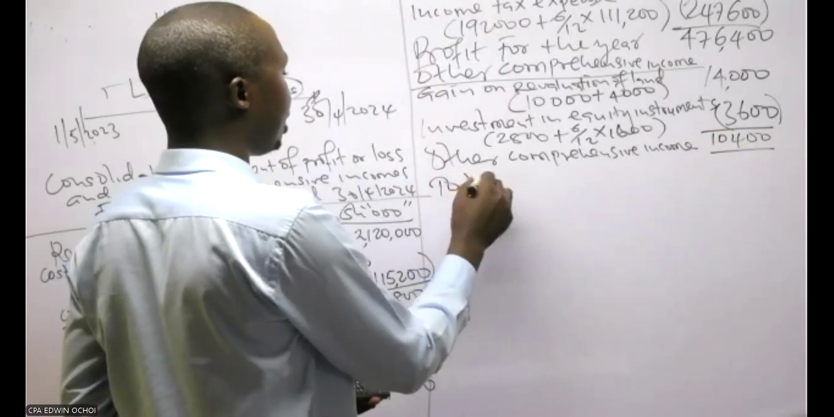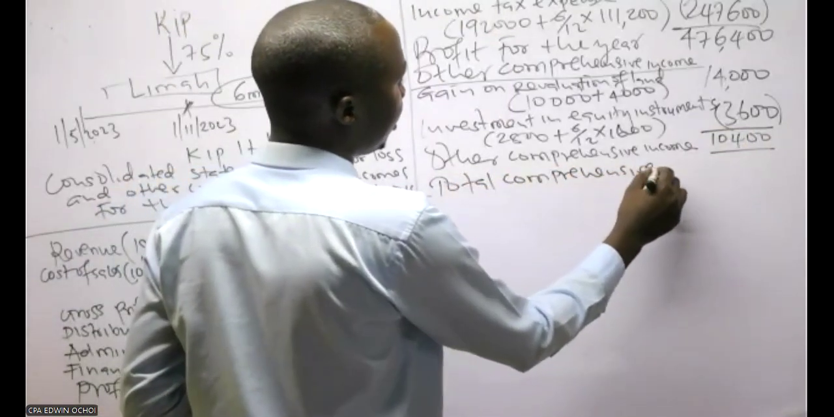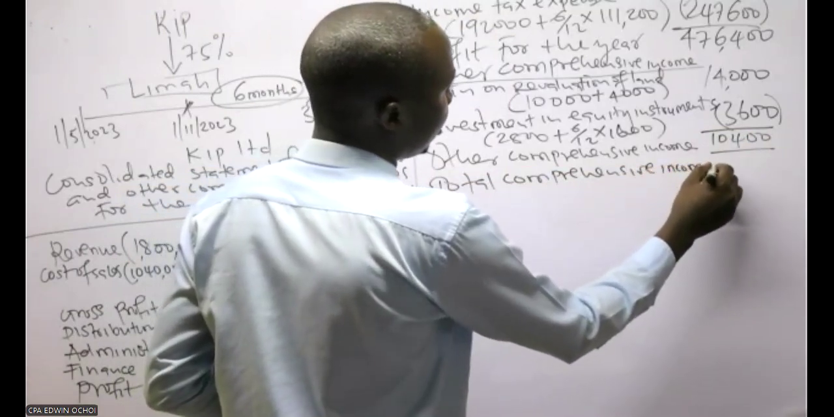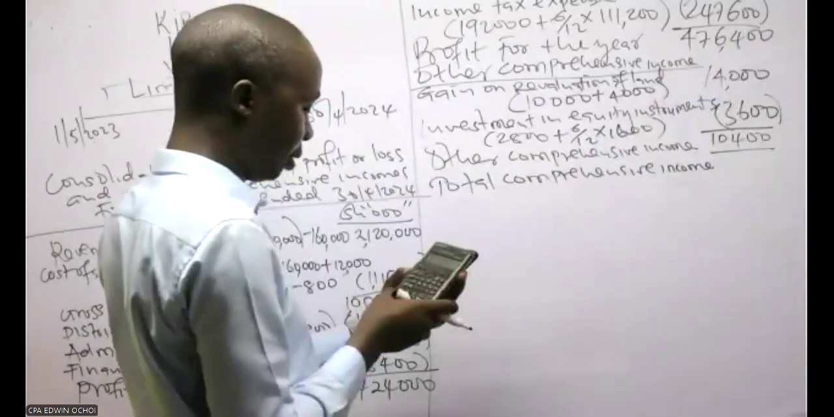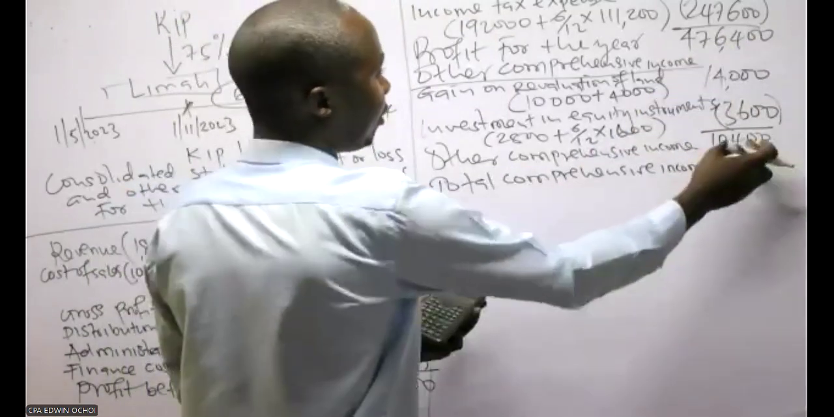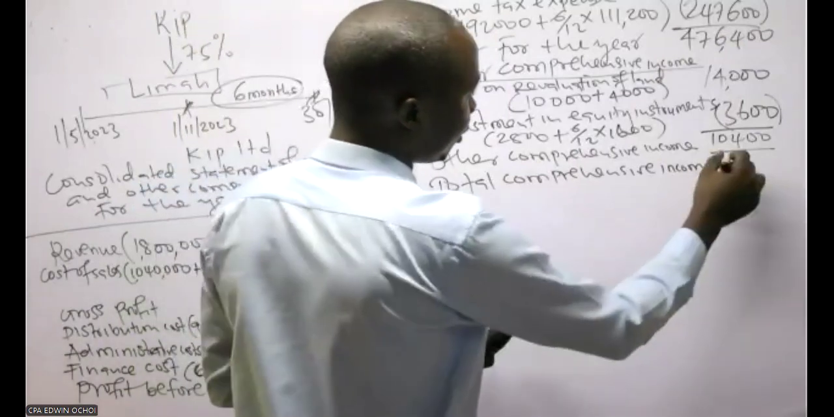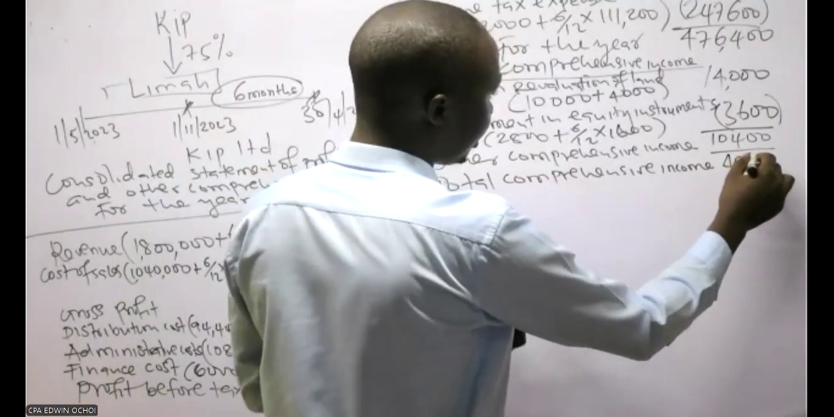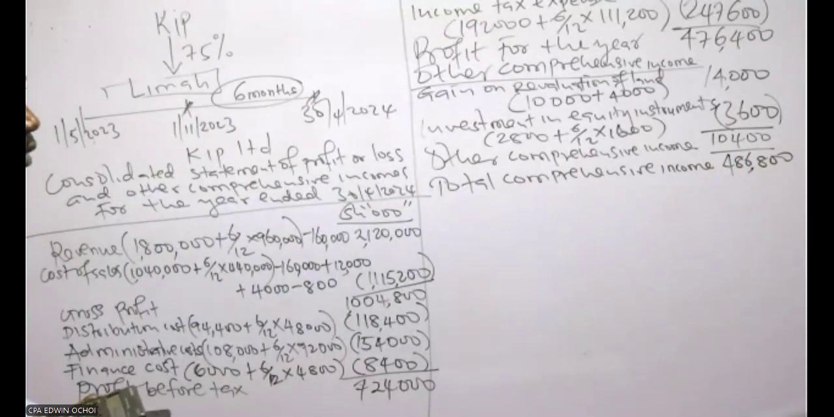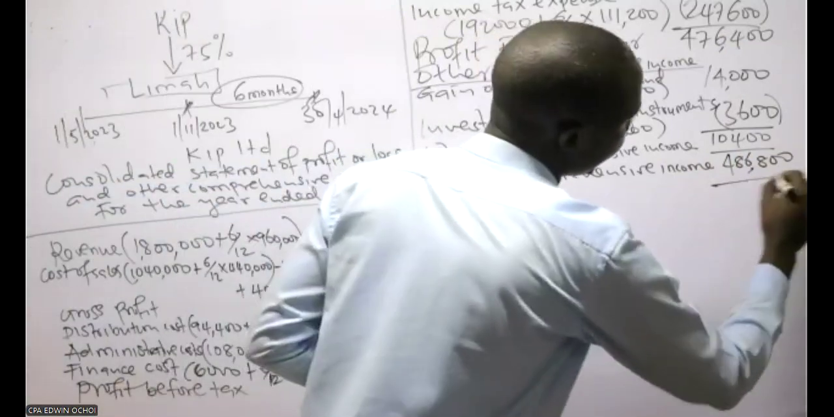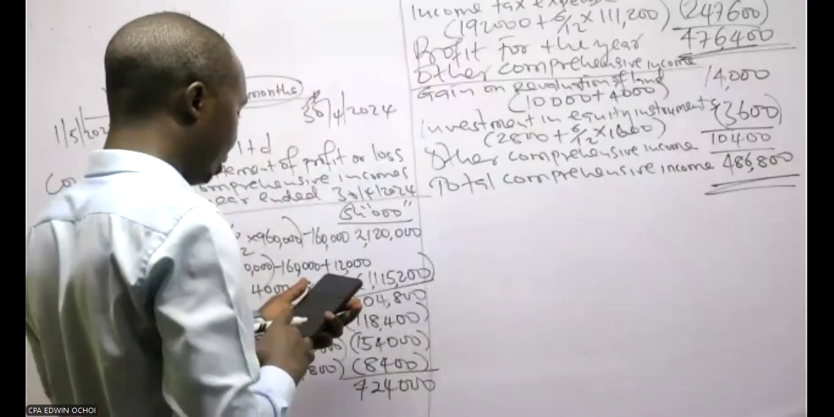So the total comprehensive income will be 476,400 plus this 10,400. So that is 486,800. That is 486,800. So we have this and we have this.